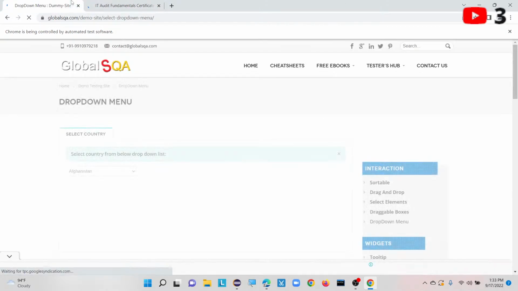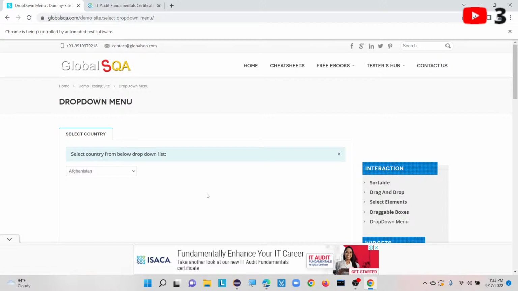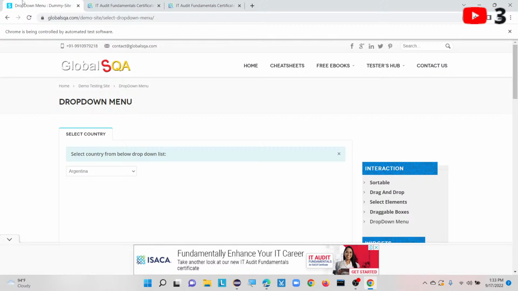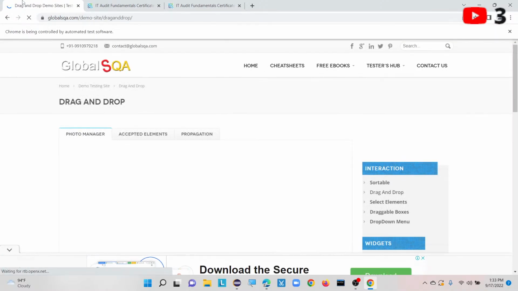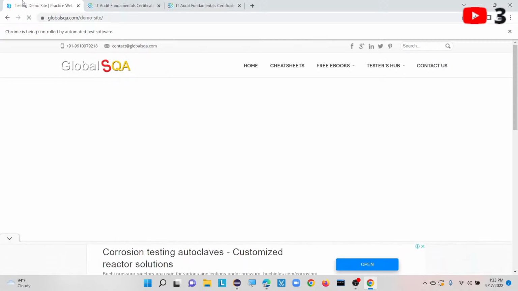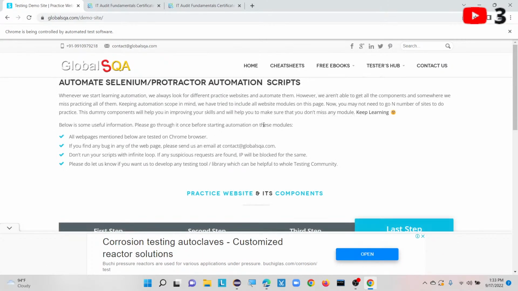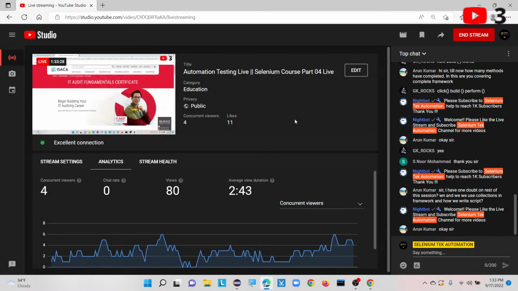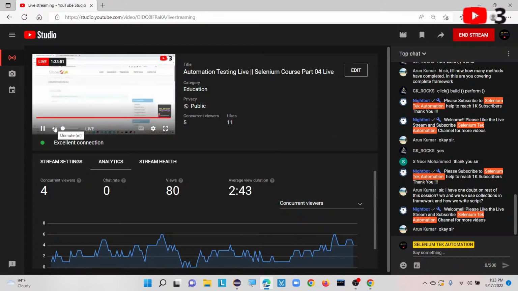See this one. Here you can see Afghanistan will change to Argentina. See, Argentina it got changed, right? And again it will go back to previous menu and again it will do some drag and drop here. Height Tatras will drag from that place to dropping in trash folder. Then it is going back to demo testing suite again. See, this is how we can automate this particular application in page object model.